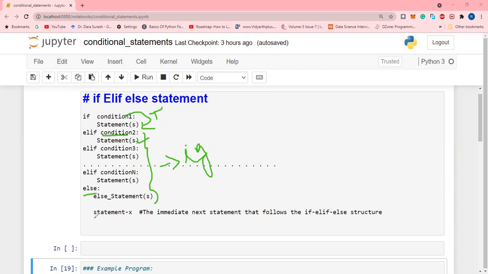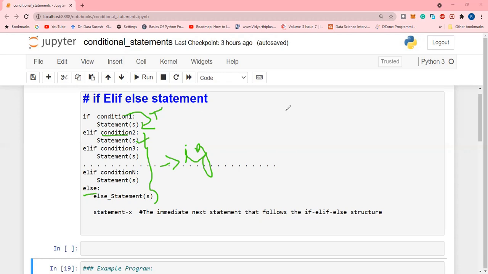After that, the execution continues with the statement following the if elif else structure. So I hope all of you understand the if elif else statement in Python, or the cascading elif statement in Python.